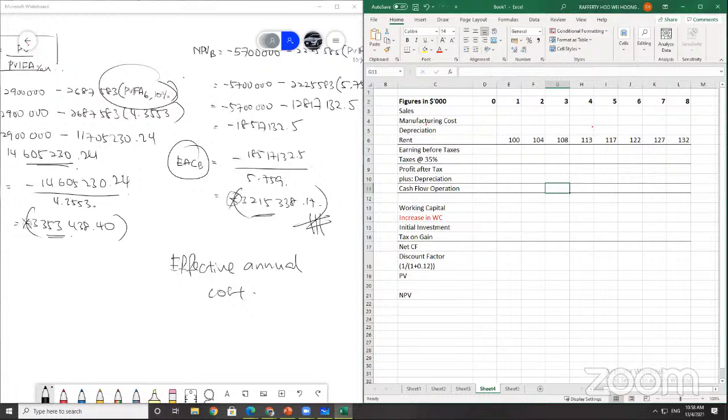In addition to using the warehouse, the proposal envisaged an investment in plant and equipment of 1.2 million. This could be depreciated for tax purposes straight line over 10 years.